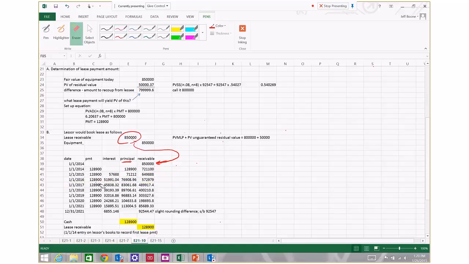Okay, so that calculation process is continued all the way down through the remaining lease payments. The last lease payment takes place on 1/1/2021, and the balance of the receivable on 1/1/2021 is $85,689.33.